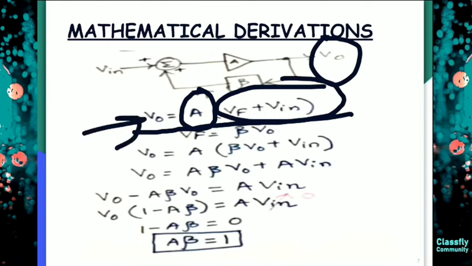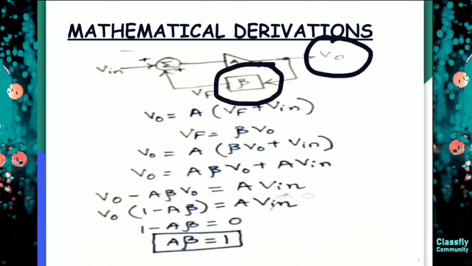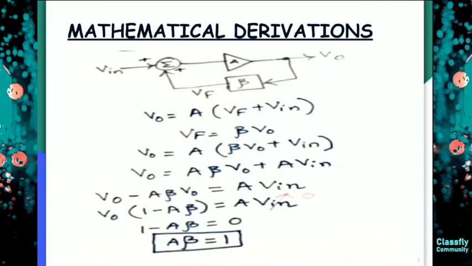And we know that Vf is what? Vf is my feedback voltage, that means it will be beta and my V0, right? You understood this? Now what we will do, we will put this Vf equal to beta V0 in this equation. So when we put, we get V naught equal to A beta V naught plus A Vin. And now we will multiply, so we get A beta V naught plus A V in.